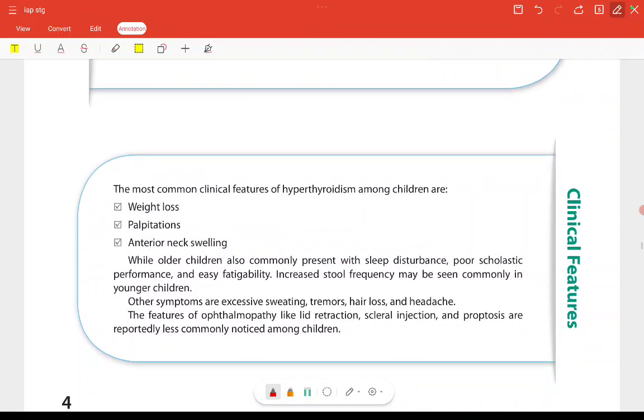The most common clinical features of hyperthyroidism among children are weight loss, palpitation, and anterior neck swelling. Older children also commonly present with sleep disturbance, poor scholastic performance, and easy fatigability. Increased stool frequency may be commonly seen in younger children, because the gut motility is increased. Other symptoms are excessive sweating, tremors, hair loss, and headache.